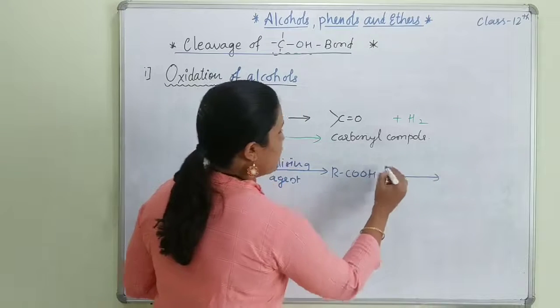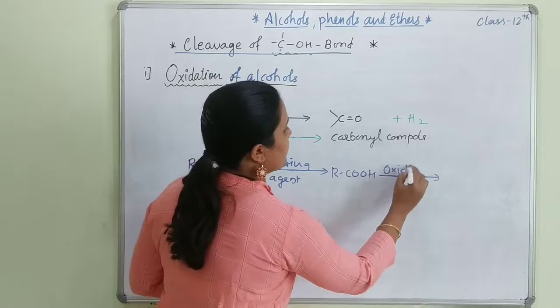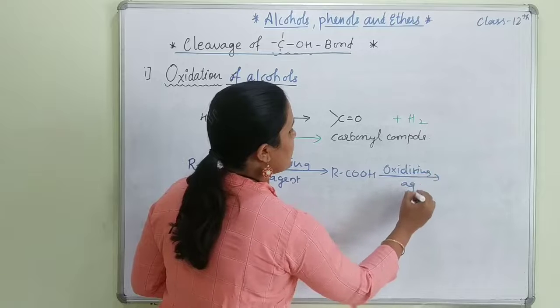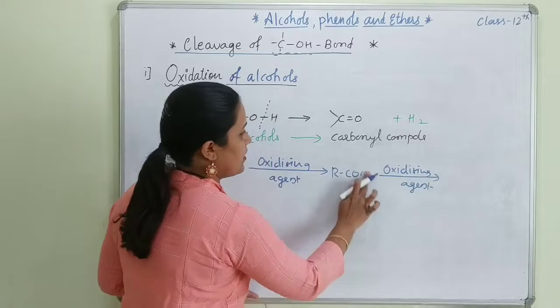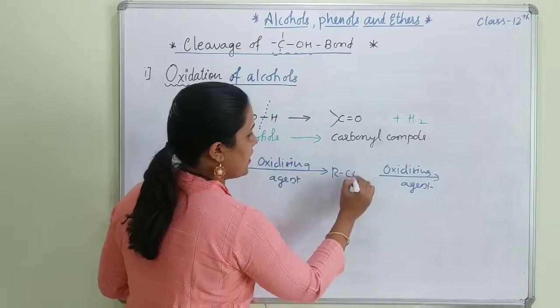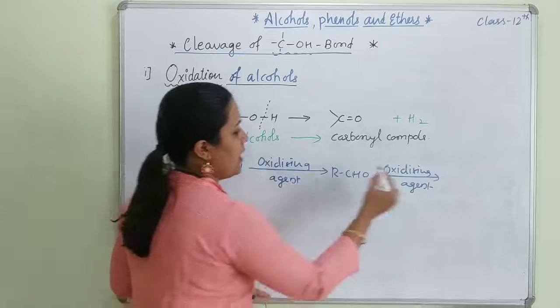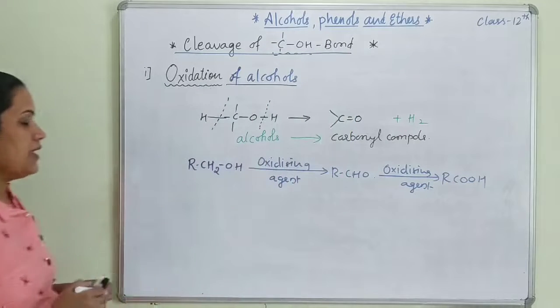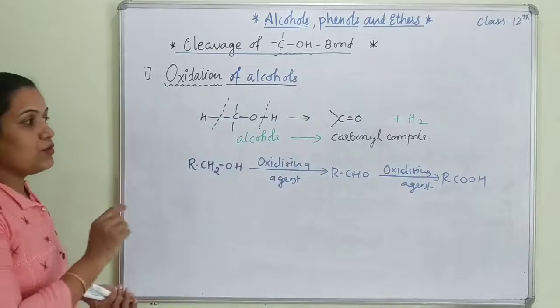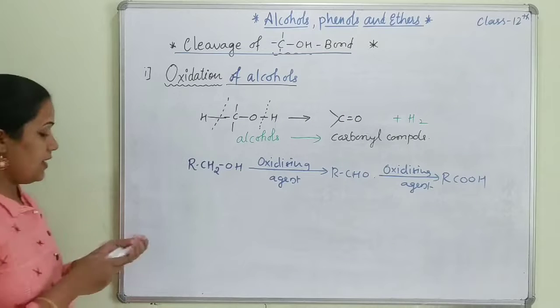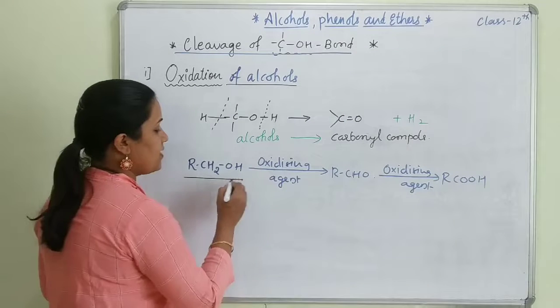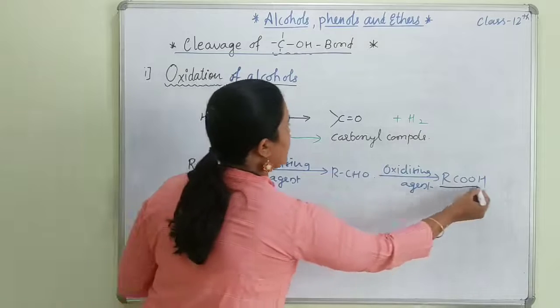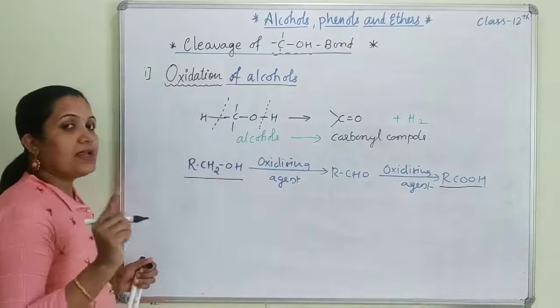Again, on using an oxidizing agent, the aldehyde can be converted into carboxylic acid. So you can observe clearly that alcohols can directly be converted into carboxylic acids.